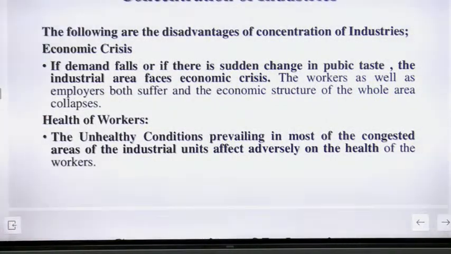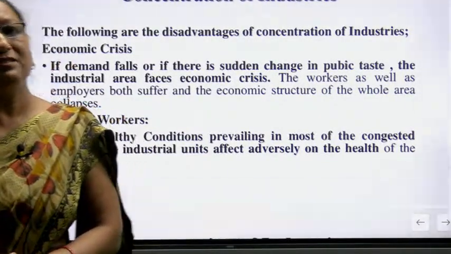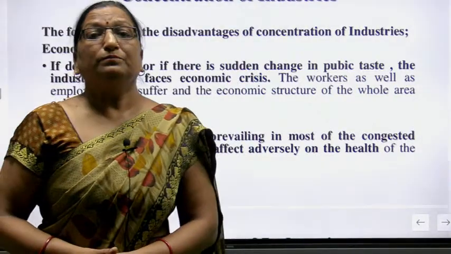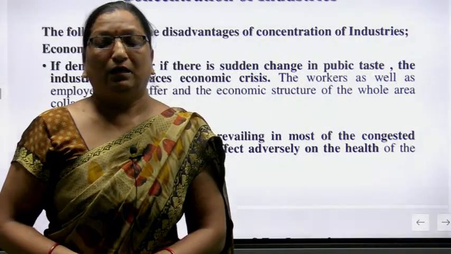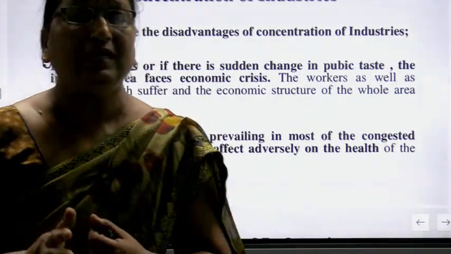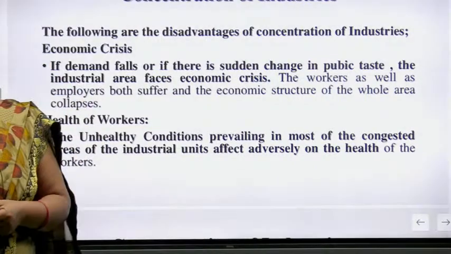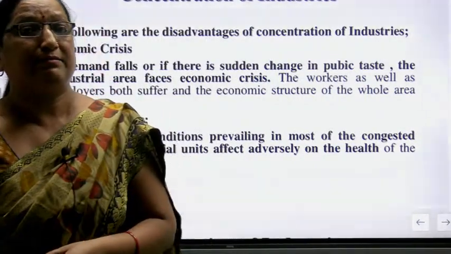So the workers as well as employers both suffer and the economic structure of the whole area collapses. This situation also affects the workers' conditions. So economic crisis is also a very disadvantageous point of view, and very important in industrial work.